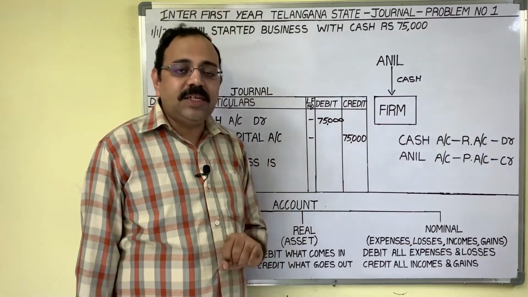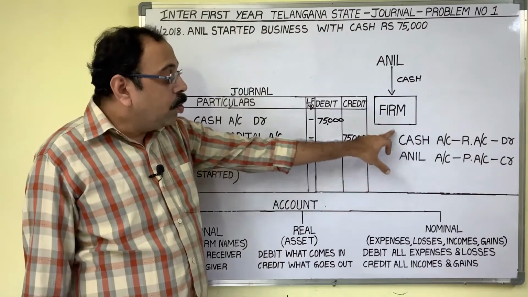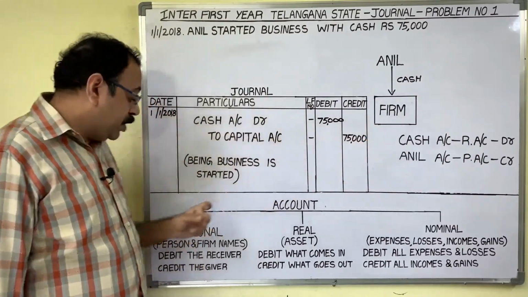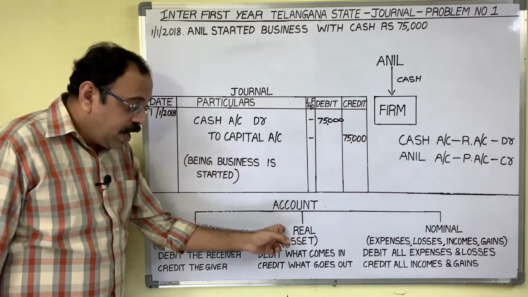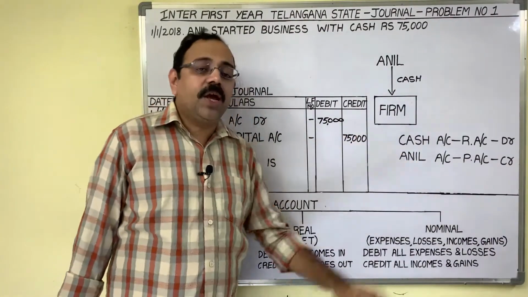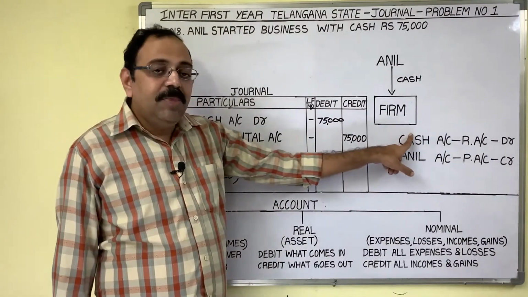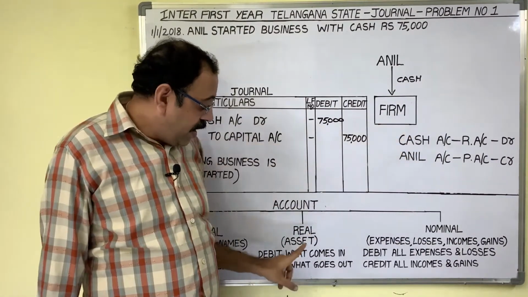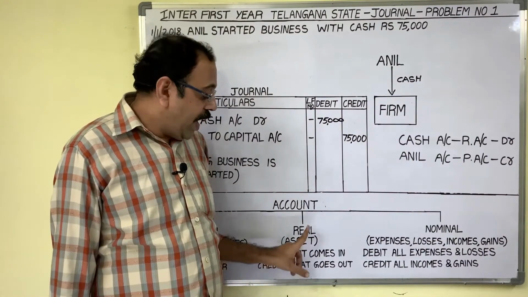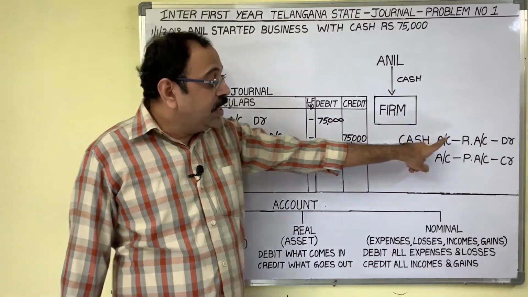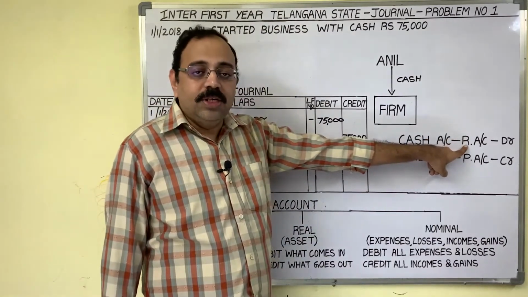Now in the second step, we should do grouping. Means what? Is cash account a personal account, real account or nominal account, that we should identify. Cash means what? It is one asset, no? So with the asset name we opened this account, therefore cash account is a real account.